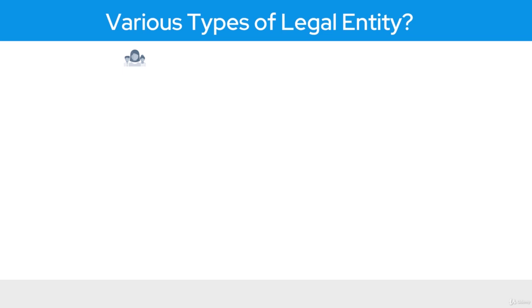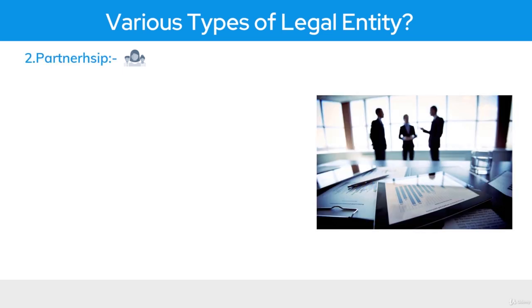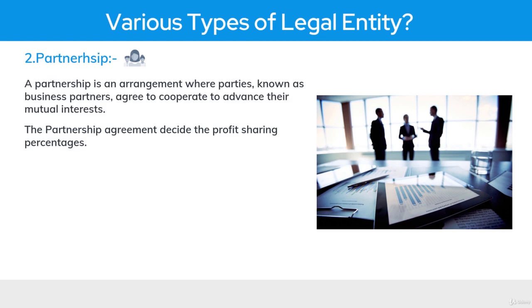And partnership firms are different from corporations. Remember, a partnership firm is basically a small entity which is started by two people who share common interest and who really want to build a business, and they really want to basically segregate the profit into two parts. And that's why they register themselves as a partnership firm. The basic definition of partnership firm is nothing but when two parties agree to form a single corporate entity with their mutual interest. So basically these parties will also decide to share their profits.